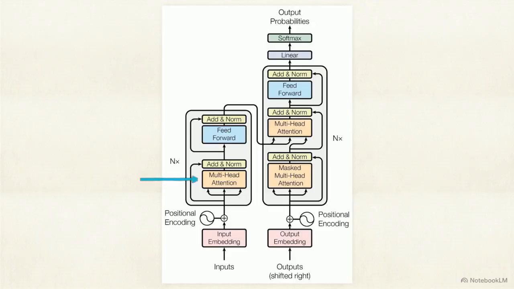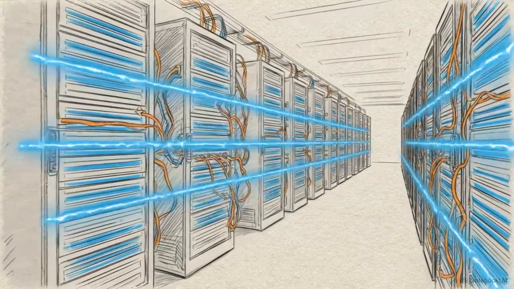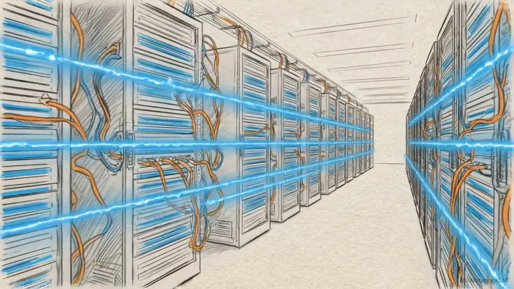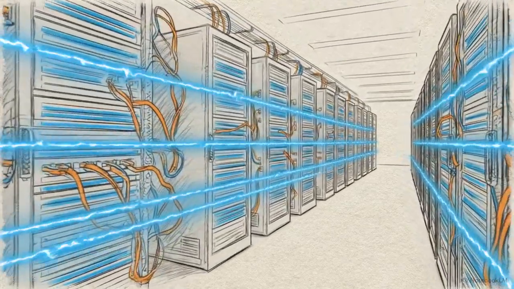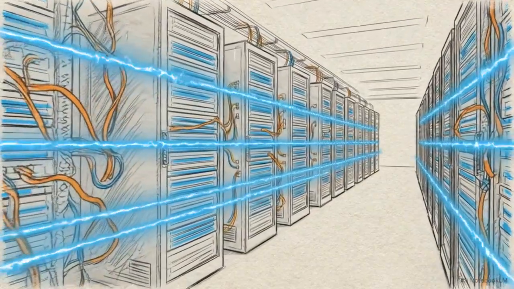This diagram details the complete transformer architecture. It stacks these multi-head self-attention layers into an encoder-decoder structure, dispensing with recurrence and convolutions entirely. Removing these sequential constraints provided an immediate computational benefit. The transformer could process massive datasets in parallel across multiple GPUs.